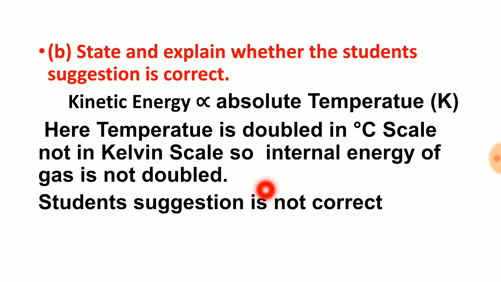So the answer will be like this. We know that kinetic energy is directly proportional to absolute temperature. Here temperature is doubled in degrees Celsius, not in Kelvin scale. So internal energy is not doubled. The student's suggestion is not correct.